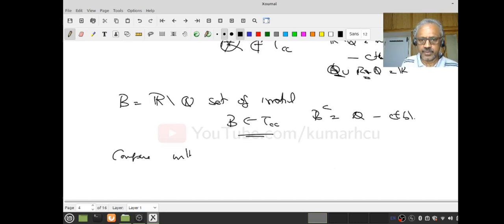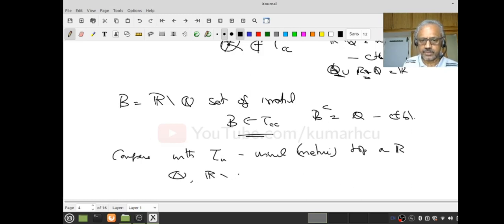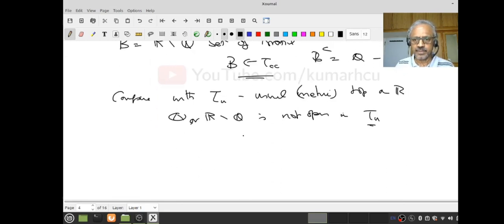with the usual topology, tau u, the usual topology, that is a metric topology on R. There what we know is, neither Q nor R minus Q is open in tau u, right? Whereas in the co-countable topology, we see the set of irrationals is open. You see the power of axioms? Now, there is nothing like drawing a picture and trying to see that. You have to argue only with the condition.